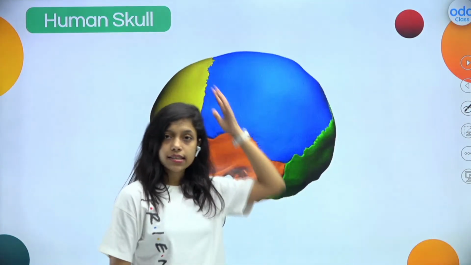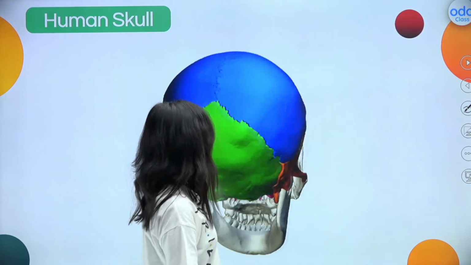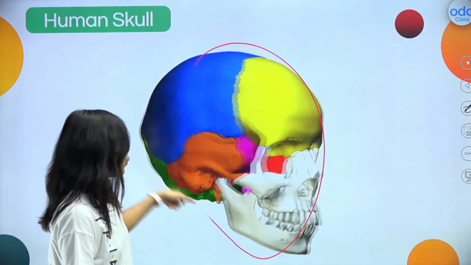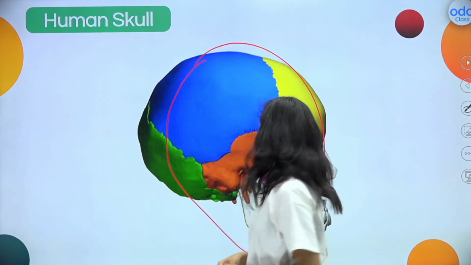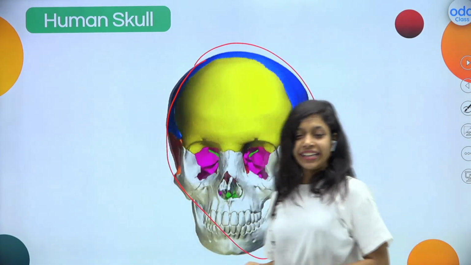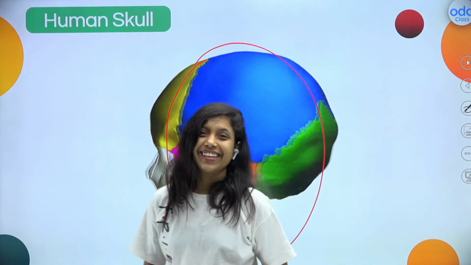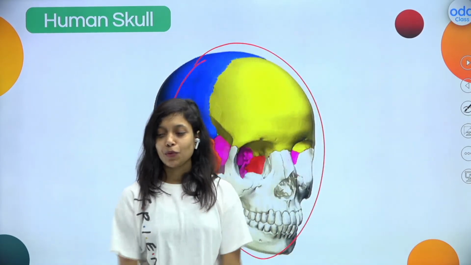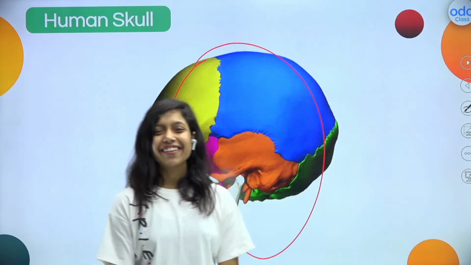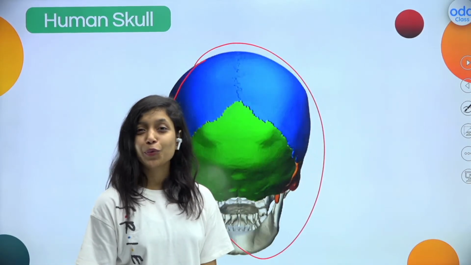First one, our skull, right? What do you think about the skull bone? As you can see, this is a huge bone. Is it made up of only one bone or are many bones present? Any idea? How many bones are present here? One or many? Type in the comment box quickly. Is our skull made up of one complete big bone or many bones? Okay, I will tell you. You guys are telling one bone, one bone.